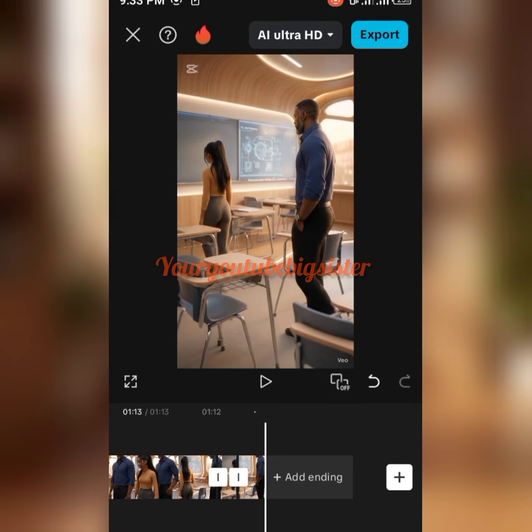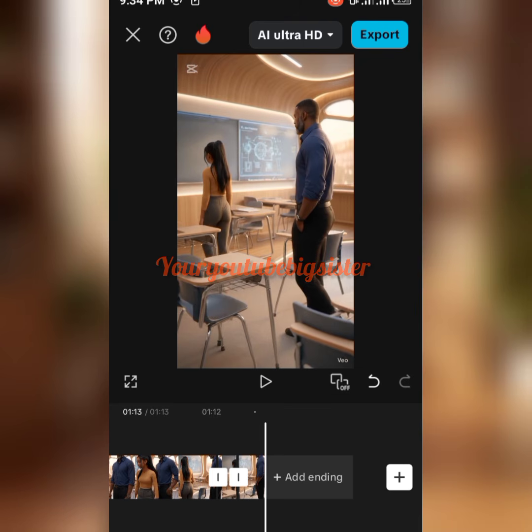To get the best use of this app, you have to learn how to prompt. In fact, why prompting? Sometimes where the man is supposed to talk, the lady will talk, and where the lady is supposed to talk, the man will talk. This is AI, right? So make sure you describe it well. Let's say you want the lady to talk, you will describe the lady. You understand? If you want the man to talk, describe the man so that the AI will not mistake the lady for the man. You understand? So this is how you can do it and come up with your video.